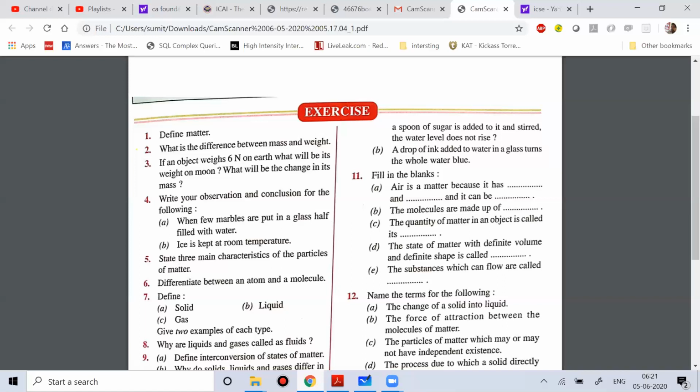Because of collision, the intermolecular force will get weakened, the intermolecular space will increase, and that will make it change state from solid to liquid.